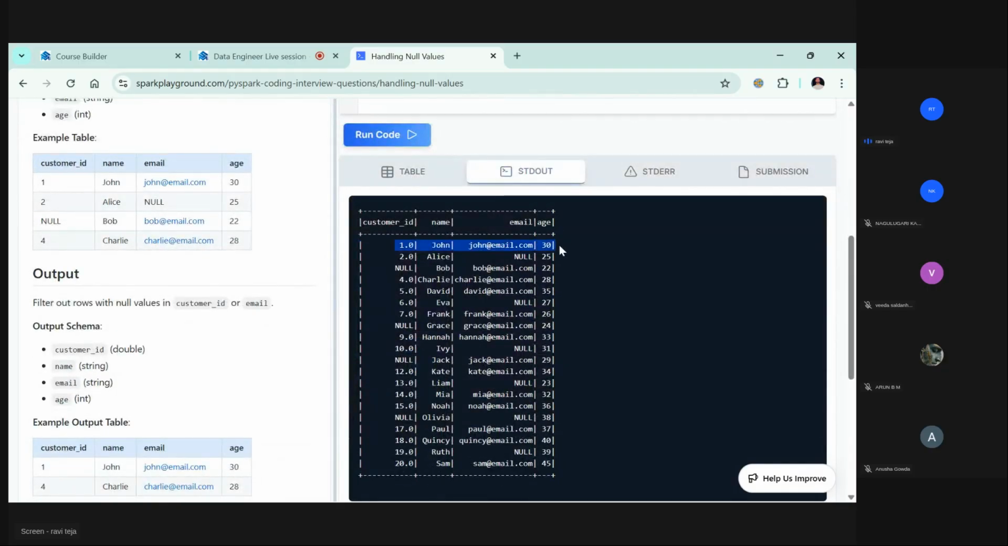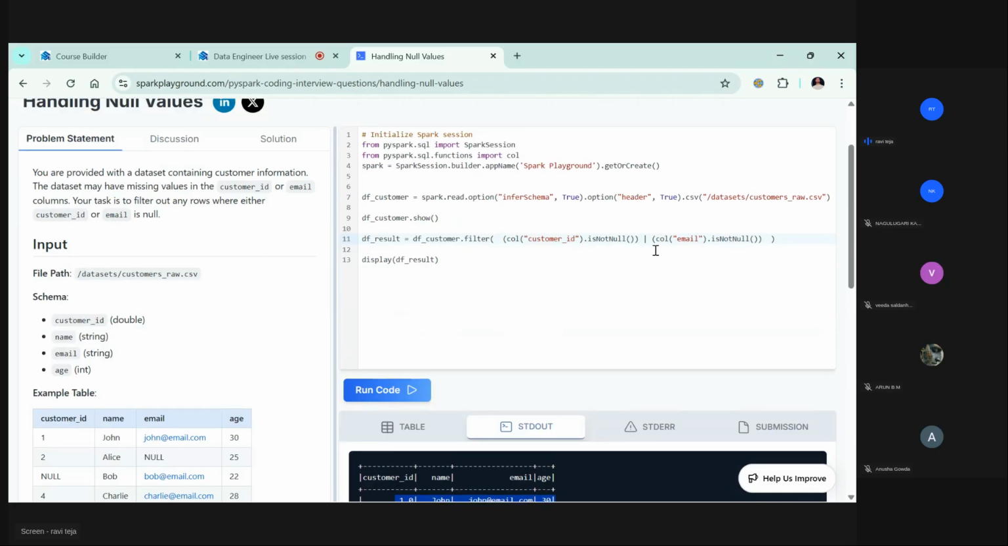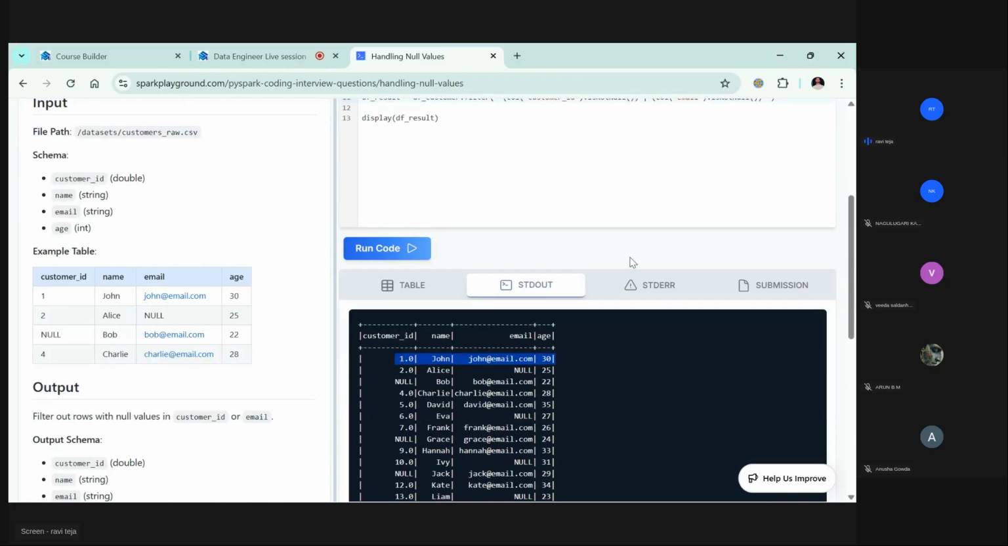It will give you this thing. Okay, so again it will come and check for the column and email. It will check for both the conditions. It will first check for the customer ID. Customer ID is not null here. Okay, fine, this condition is passed, but is email null? Email is null? Yes.